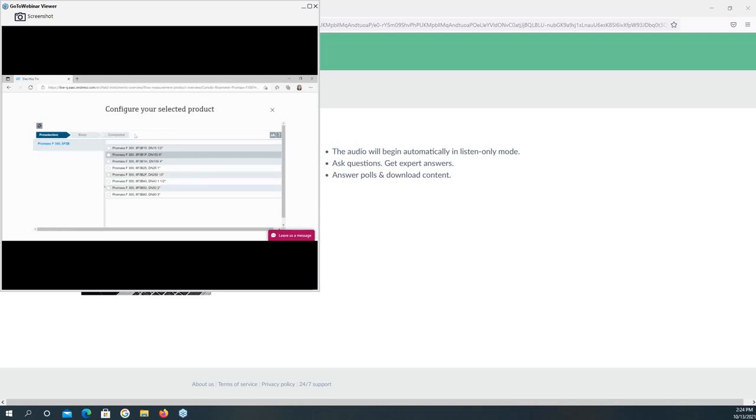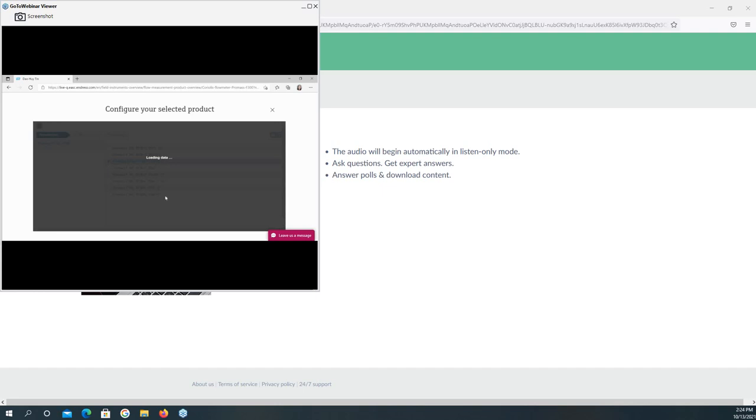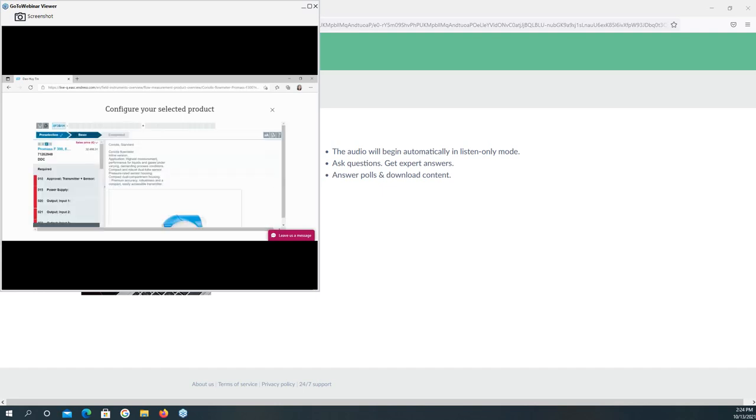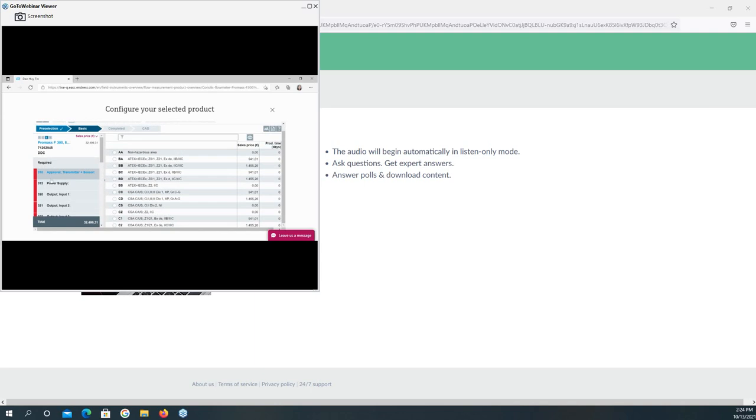On this landing page, you can choose the ProMass F300 with the proper nominal diameter you want to buy. For example, here I choose the ProMass F300 DN100. Here you can see the red color marks the required fields you need to configure. This is mandatory. For example, here I choose the non-hazardous option for the power supply. This is just an example to show you how it works.